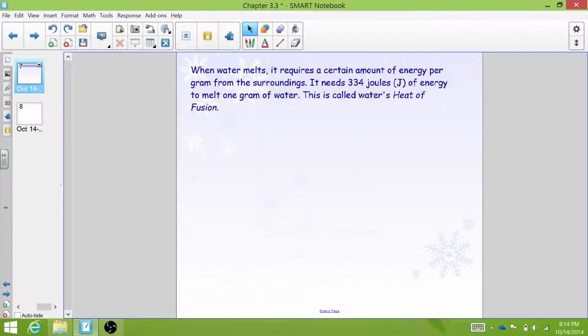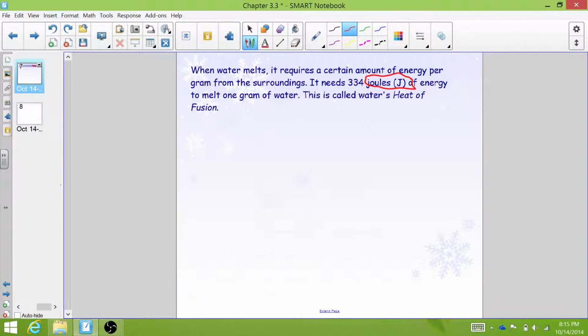So, when water melts, it requires a certain amount of energy per gram from the surroundings. It needs to take in 334 joules, which is our unit for energy, and we will add this to our concept chart. It needs to take in 334 joules of energy to melt 1 gram of water, and this is called water's heat of fusion. So when you think of fusion, you can think of things fusing together, and that's exactly what happens when a liquid becomes a solid. The particles kind of fuse together and those bonds become really strong.